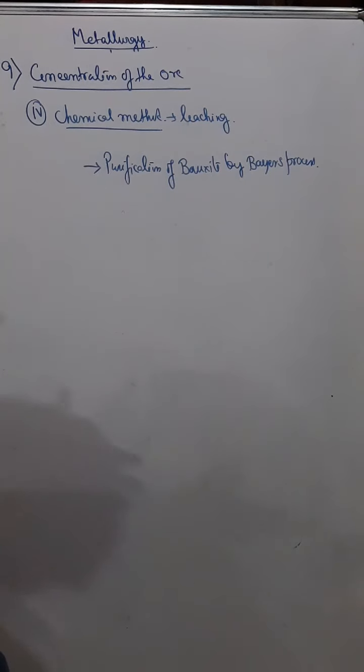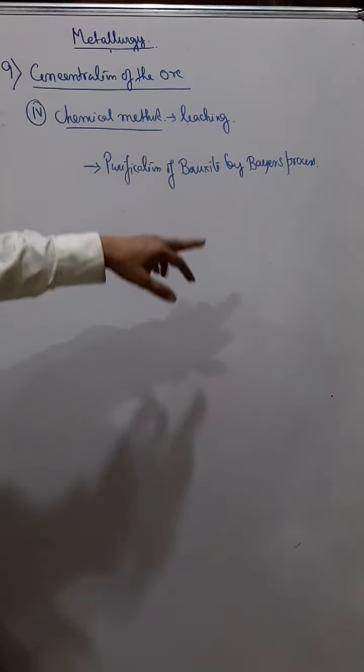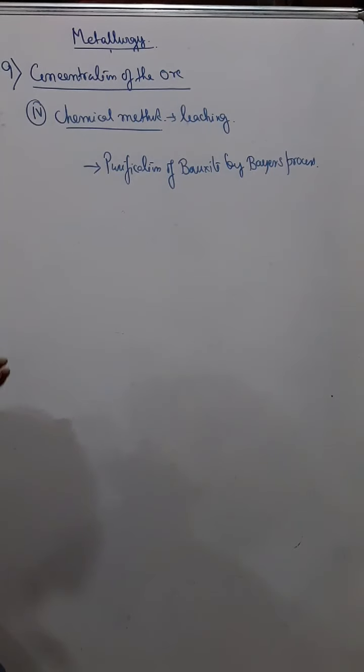In that extraction, the first step is purification of bauxite, the aluminium ore, by Baeyer's process. In Baeyer's process we use a chemical, sodium hydroxide, and with the help of sodium hydroxide we can remove the impurities present in bauxite. This method in which we use a chemical to remove the impurities is known as leaching.